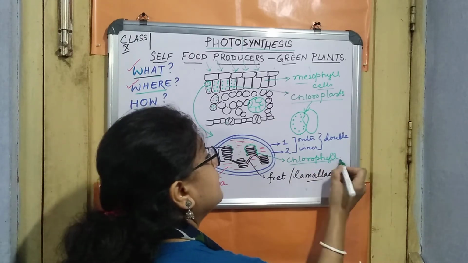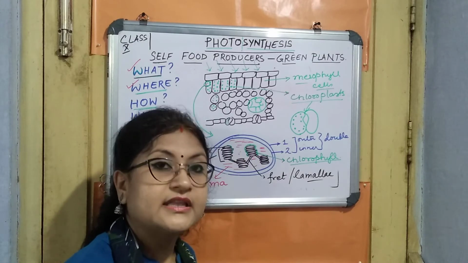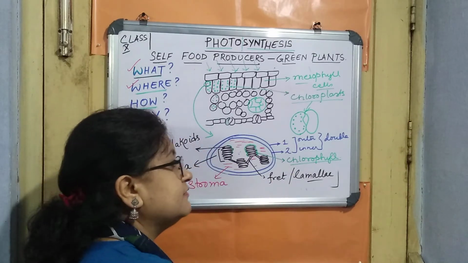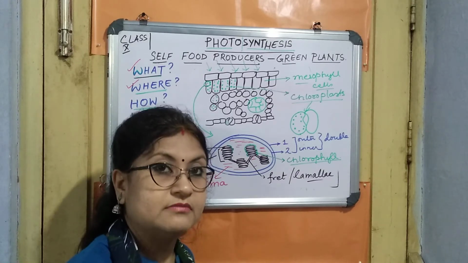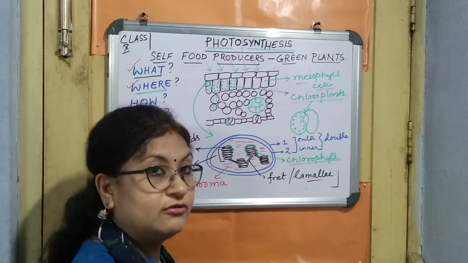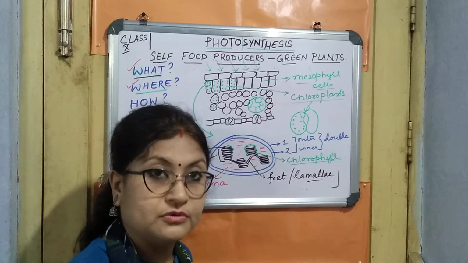Chlorophyll is a chemical substance which has elements like, I will give you afterwards, nitrogen, oxygen, magnesium, hydrogen. These are the elements present in chlorophyll and it is a biomolecule, right?